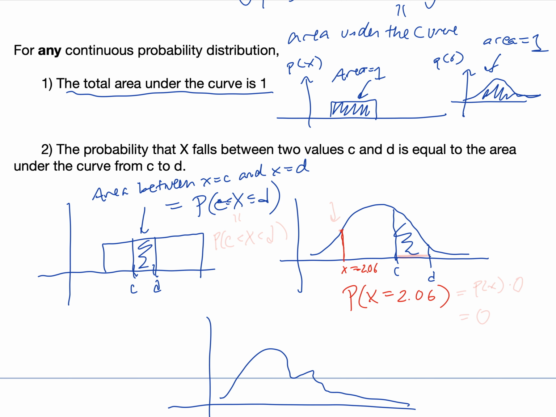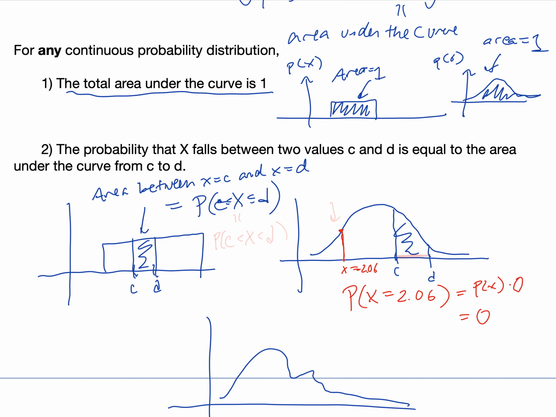Well, that's the area of that line segment. What's the area of that line segment technically? It's the height, p of x, times the width of this line segment. What is the width of a line segment? Geometrically, it is 0.